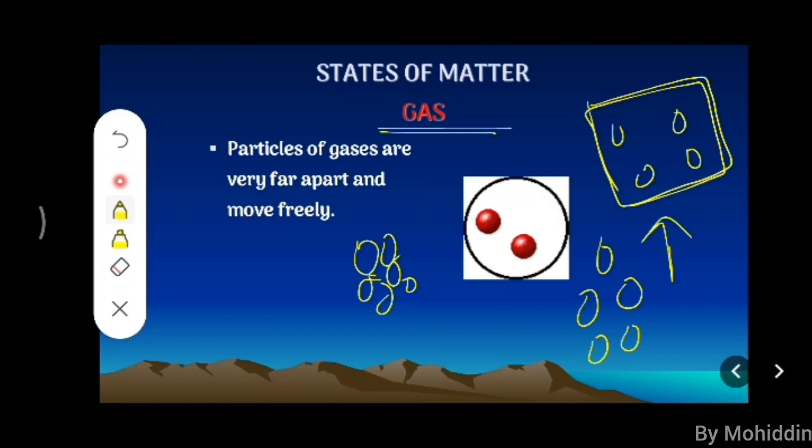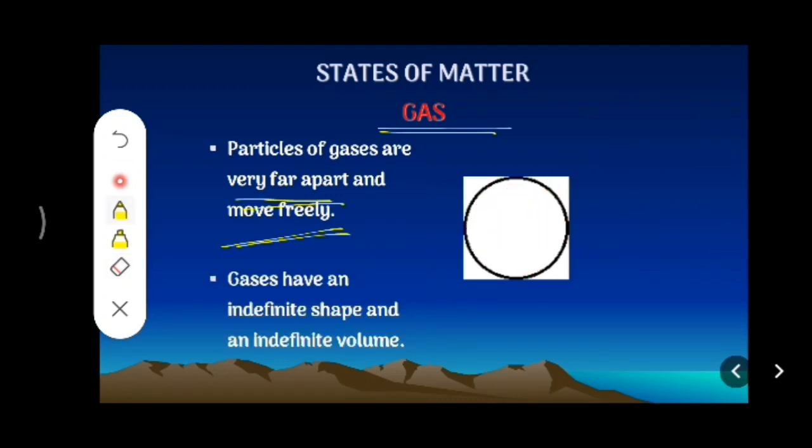It is like a classroom when the teacher is absent, the students will move from one place to another very easily. But in case of solid and liquid, there is a strict teacher in the classroom, so one student cannot move from one place to another, right? This is the condition in case of gas.